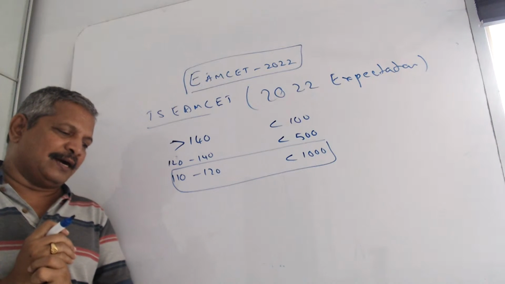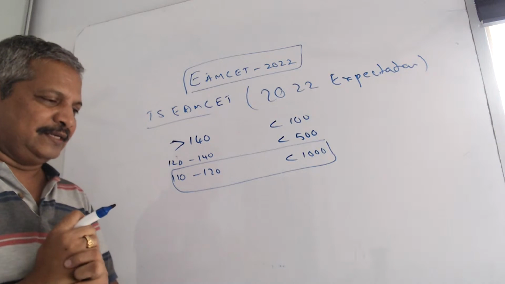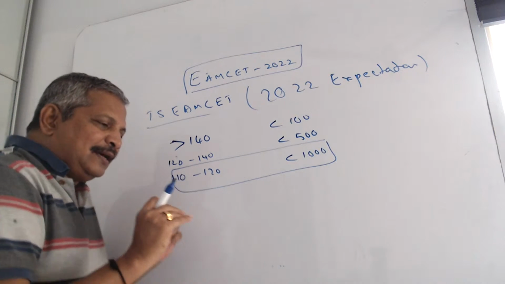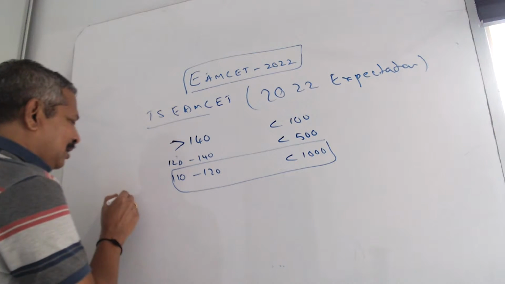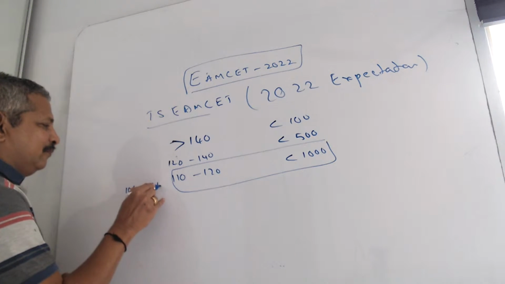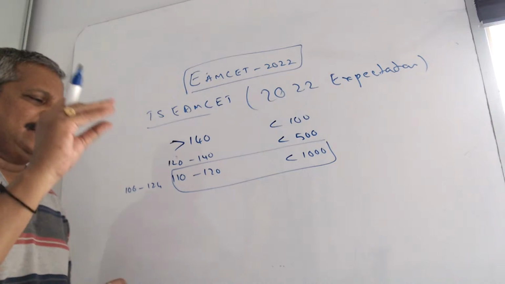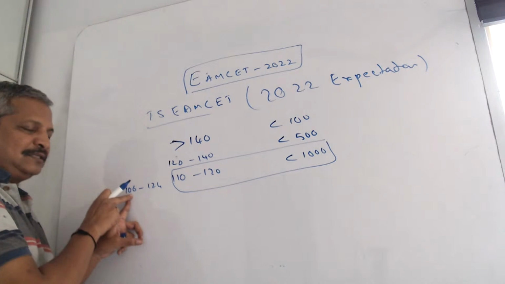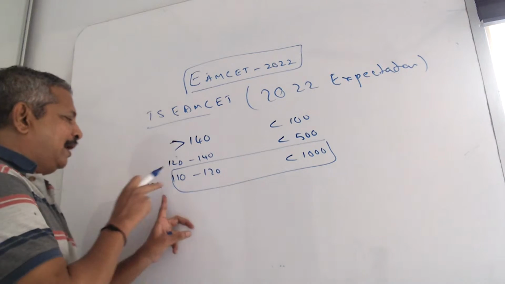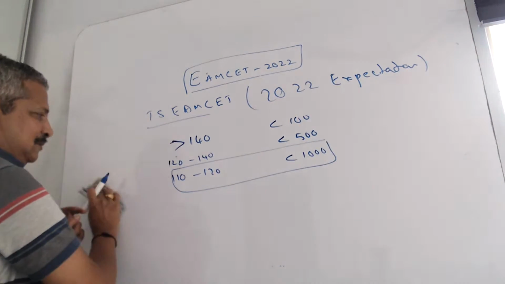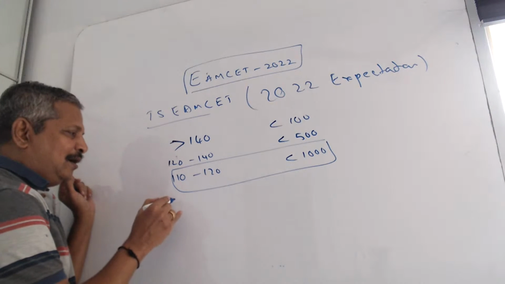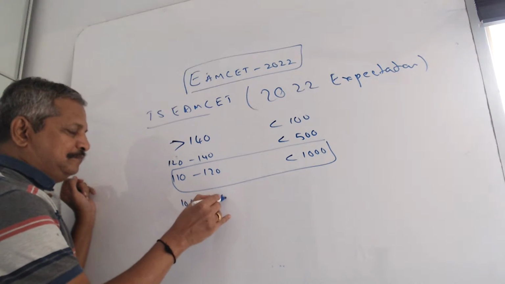110 to 120 marks, you will get below 1000 rank. I am repeating again, plus 4 or 5. Means maybe 106 to 124 is below 1000. In the hardest paper, if it is 106, you will get below 1000, and in the easiest paper, 124, you will get below 1000.